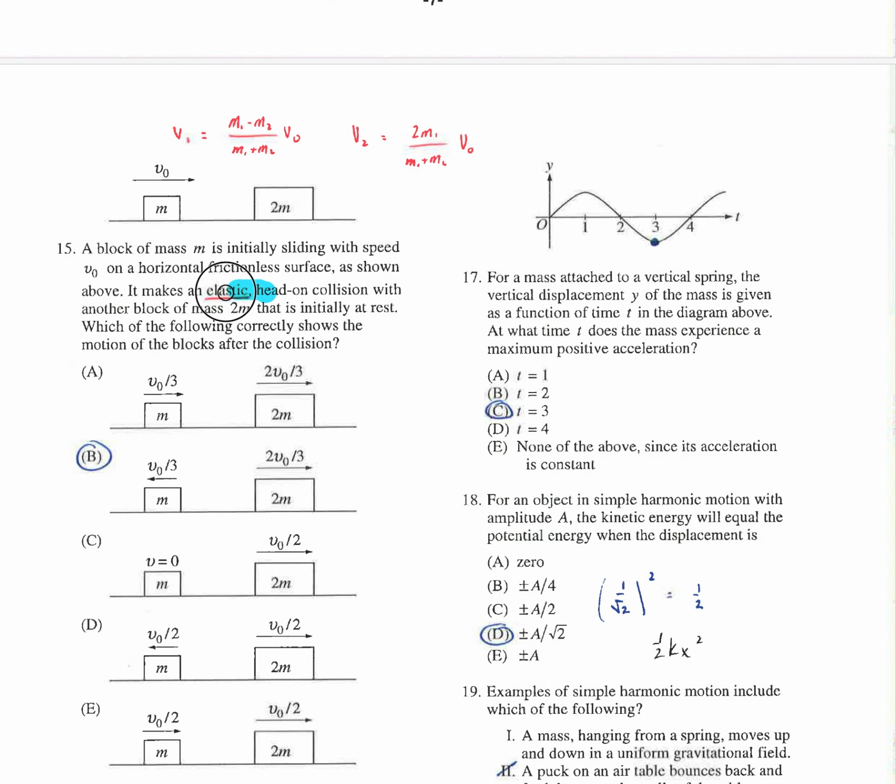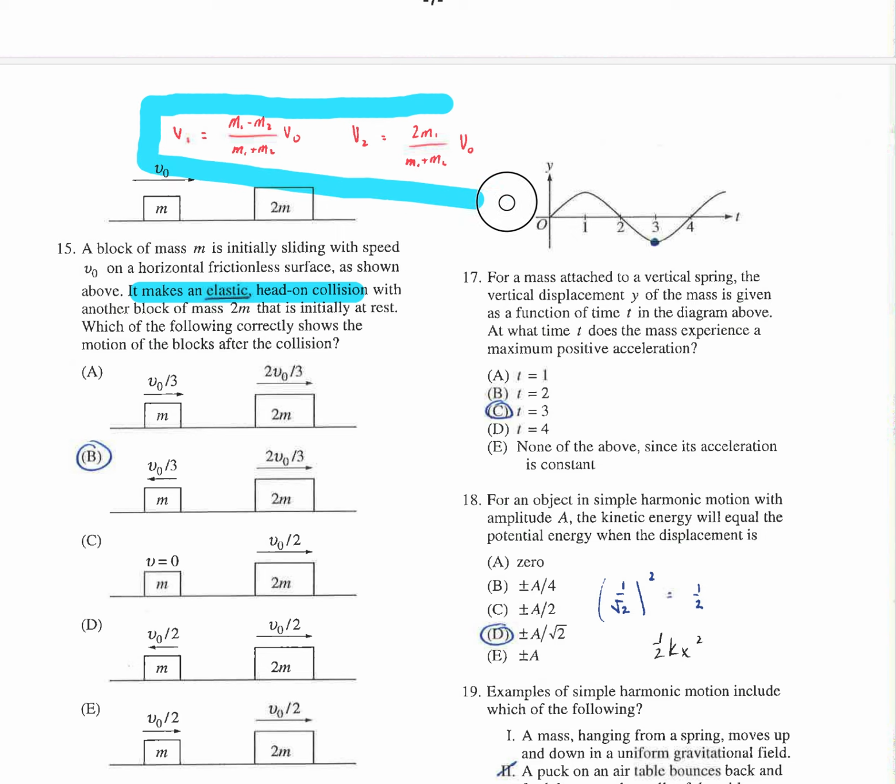All right, this says right here, elastic. When they tell you it's an elastic collision, they're telling you that clearly it's a collision, so I can conserve momentum, but I also can conserve energy because I'm told it's elastic. That's the definition of an elastic collision. We know that these are some things that we really should memorize. We derived those in class. We talked about the limiting values of why they make sense, but these 2 are something that it really would be nice to memorize.